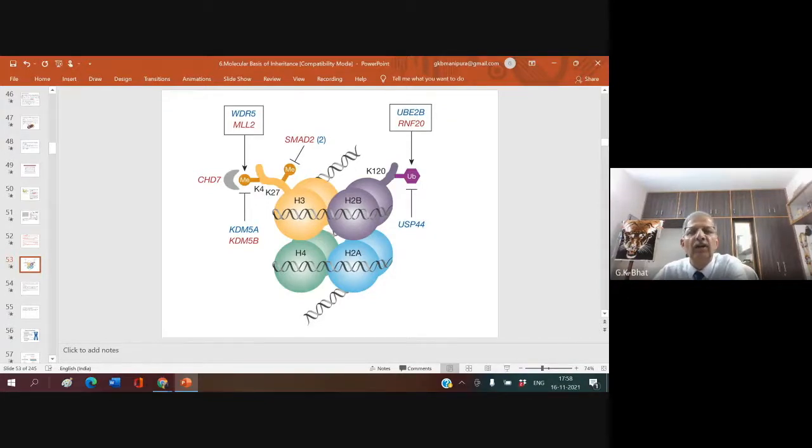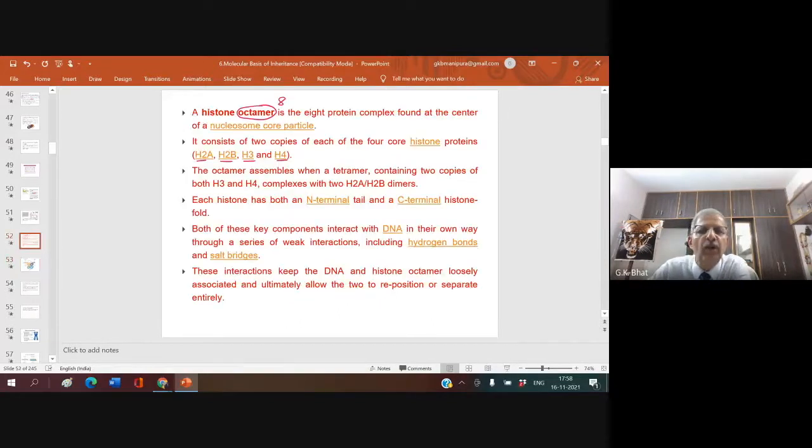In your NCERT diagram, only one of that molecule is shown. Actually, you would come across these 8. So you can make out here clearly. As I have told you, you have 2 copies of both H3 and H4, and with the H2A and H2B. All these are H2A, H2B, H3, H4. These 2 copies together make 8. So please note down what all these octamers are called. Individual molecules are called H2A, H2B. H2A 2, H2B 2, H3 2, H4 2.